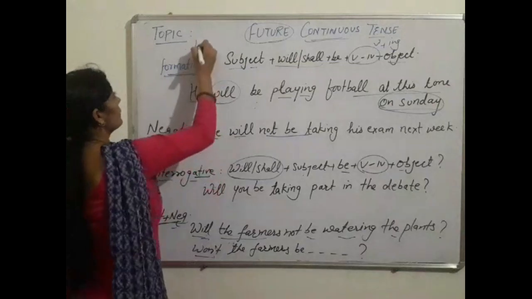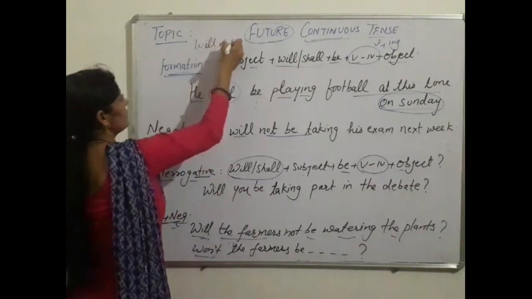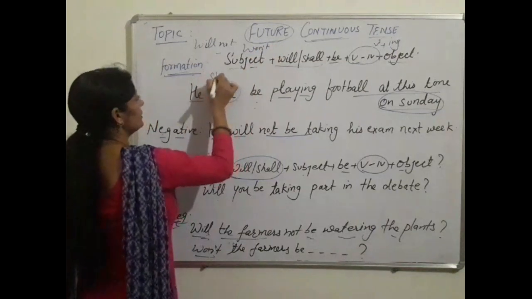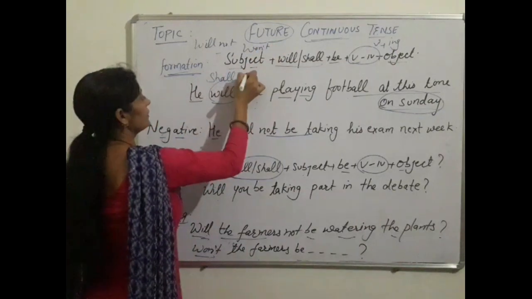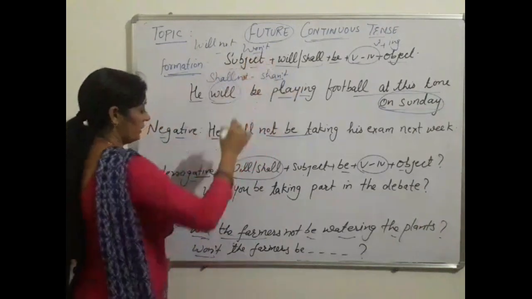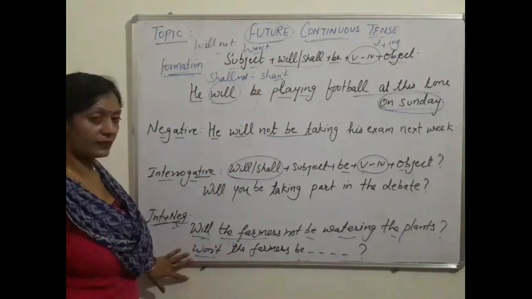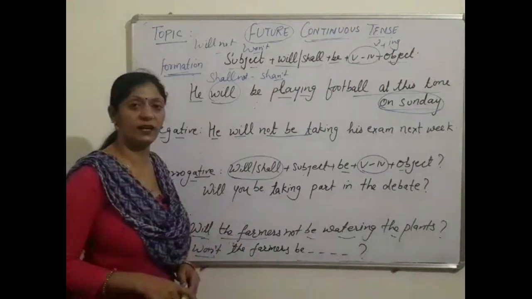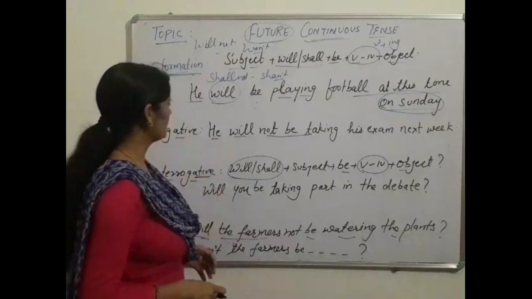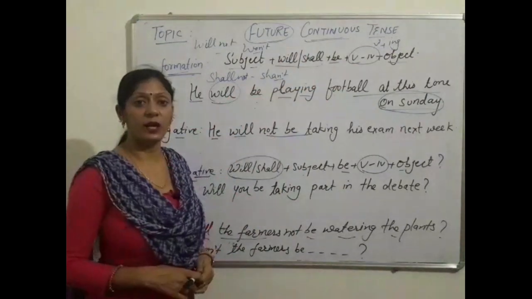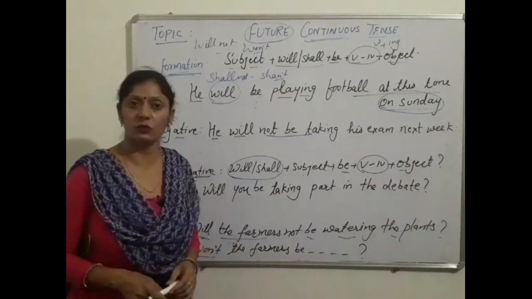As we know, will not is written as won't, and shall not as shan't. So we can also write it like this: won't the farmers be watering the plants? Yes students, that is the structure of future continuous tense, and now we are going to do its uses.